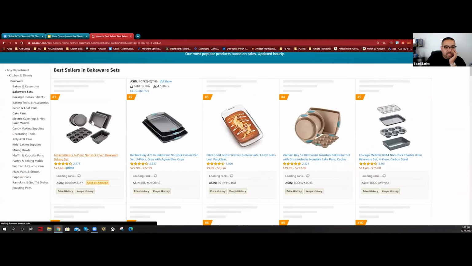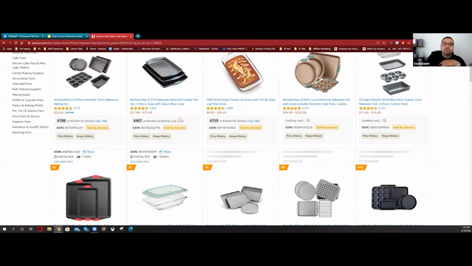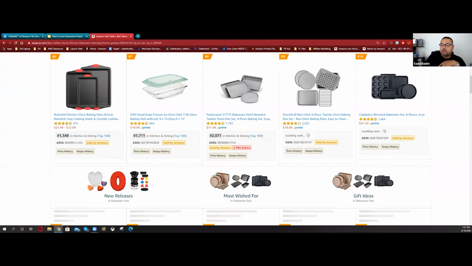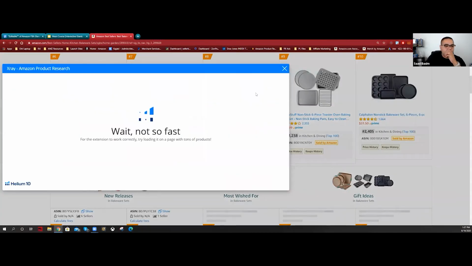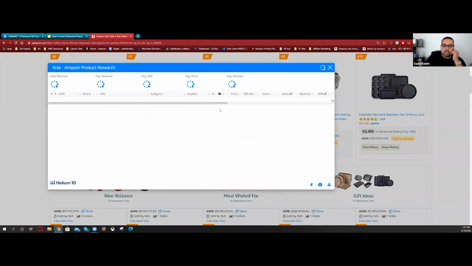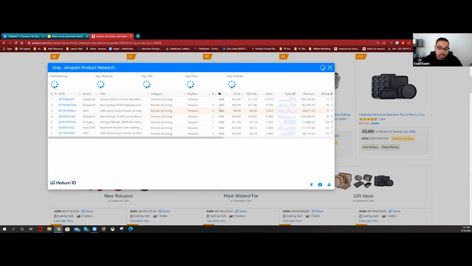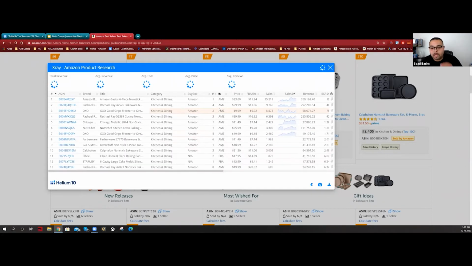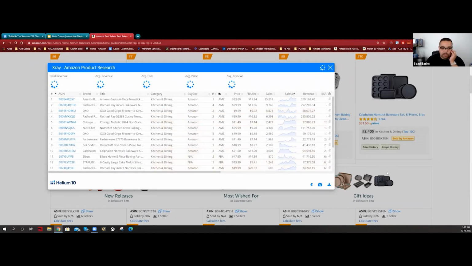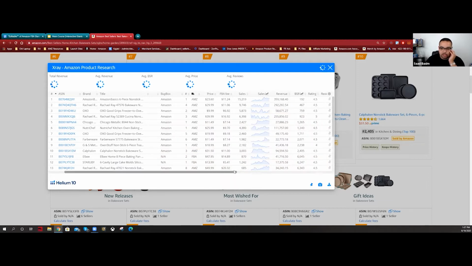From bakeware sets, if you don't want to look at it like this, you can run Helium 10 and you can basically come here. That's another way. Let me show you how to do this one, and you'll be able to find them very quickly. All right. So once everything gets downloaded, everything is good.